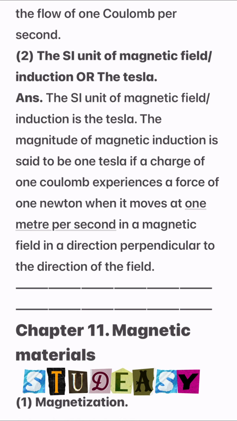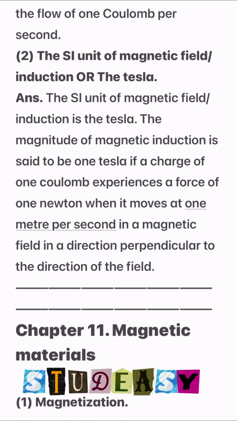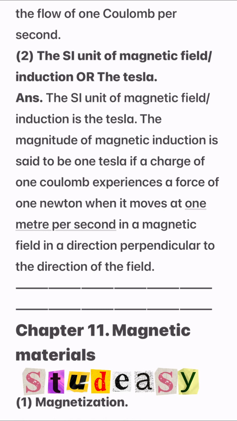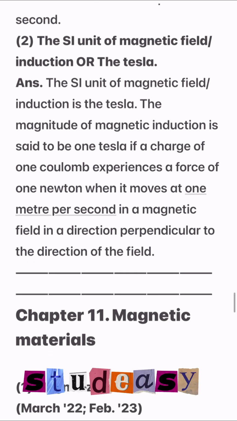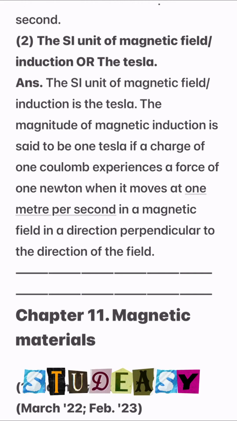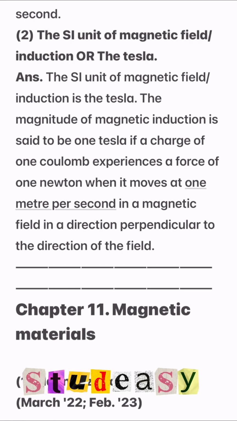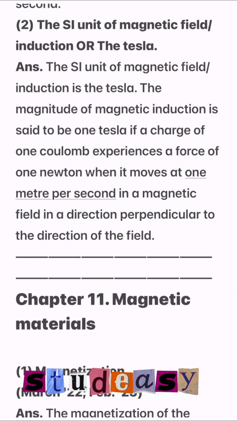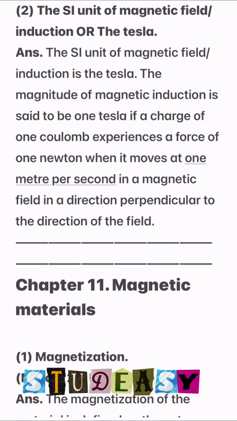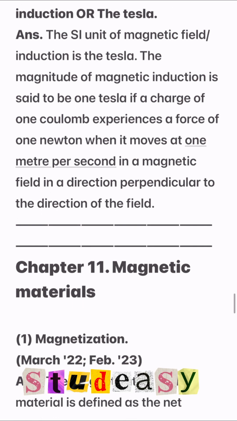Second one, the SI unit of magnetic field or induction, the Tesla. The SI unit of magnetic field or induction is Tesla. The magnitude of magnetic induction is said to be 1 Tesla if a charge of 1 coulomb experiences a force of 1 Newton when it moves at 1 meter per second in a magnetic field in a direction perpendicular to the direction of the field.